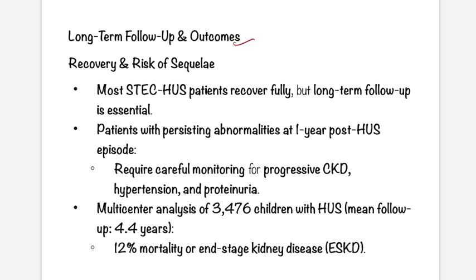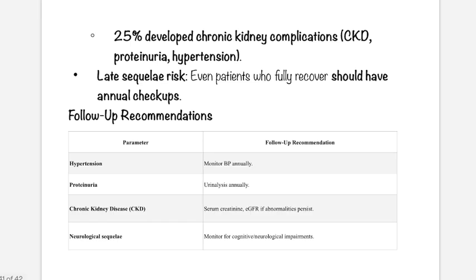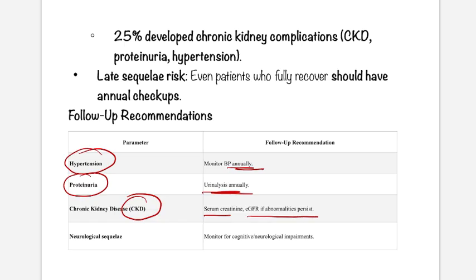Long-term follow-up: generally they recover, but persistent abnormalities may be seen at 1 year post episode. Follow-up recommendations: for hypertension, screen BP annually; for proteinuria, urinalysis annually; for chronic kidney disease, check creatinine and eGFR if abnormal; and watch for neurological sequelae like cognitive impairment.